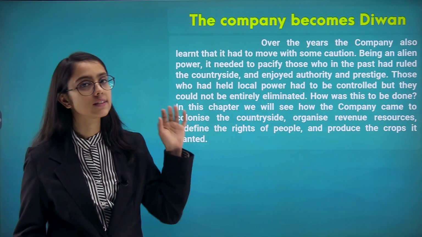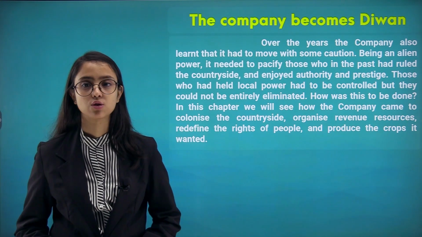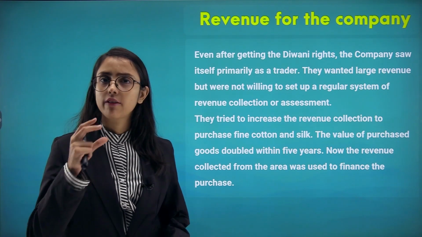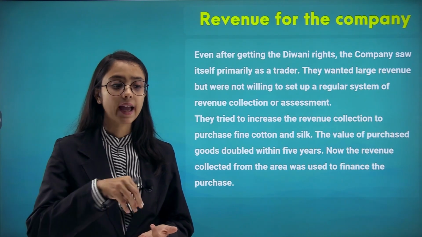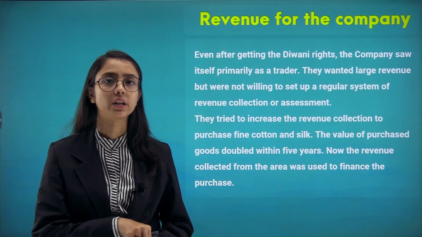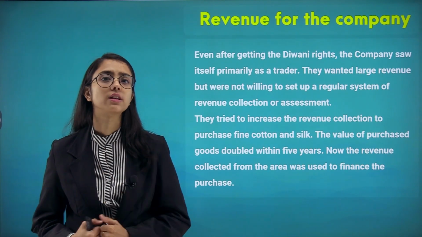In this chapter, we will see that only. How did the East India Company succeed in doing so? Now, revenue for the company. If the British East India Company had to penetrate the Indian subcontinent and settle down here, they needed sources of income and revenue. So, what were their sources of income and revenue?